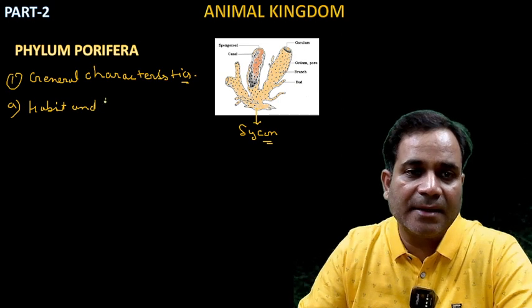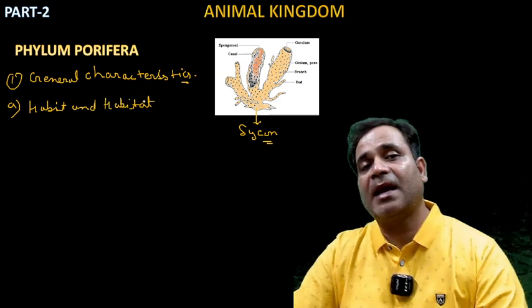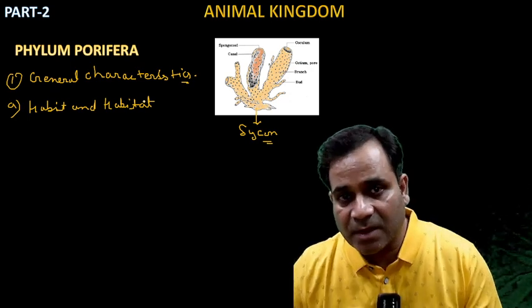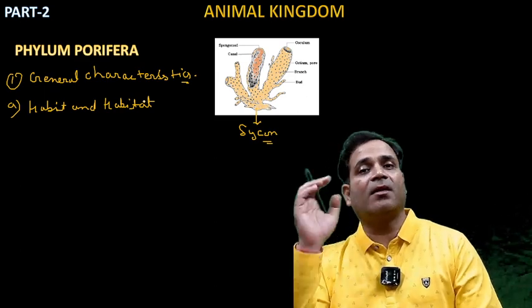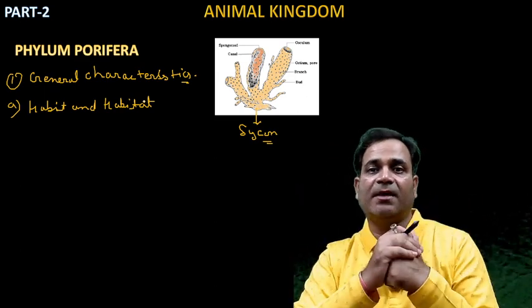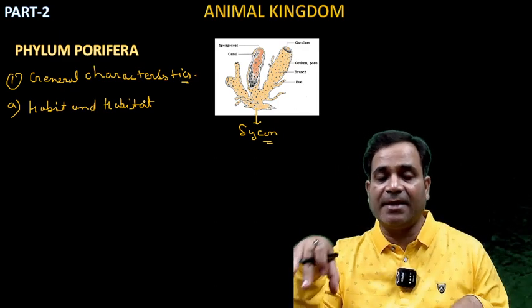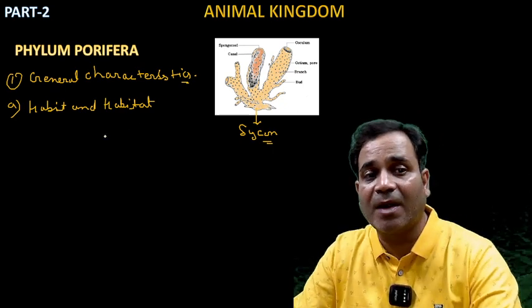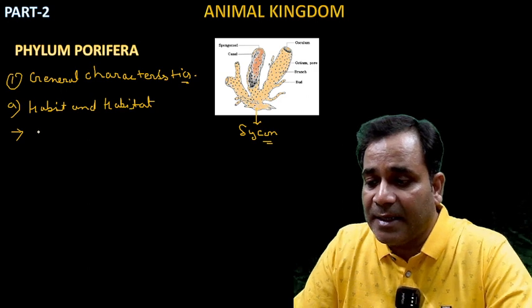Habit and habitat. You know the meaning of habit and habitat? Habitat means the place where living organisms survive or sustain their life, where the continuity of life is possible. That very place is known as what? Habitat, my dear. So if I'm talking about the habitat of Porifera, then what we get here, see, they are sessile.